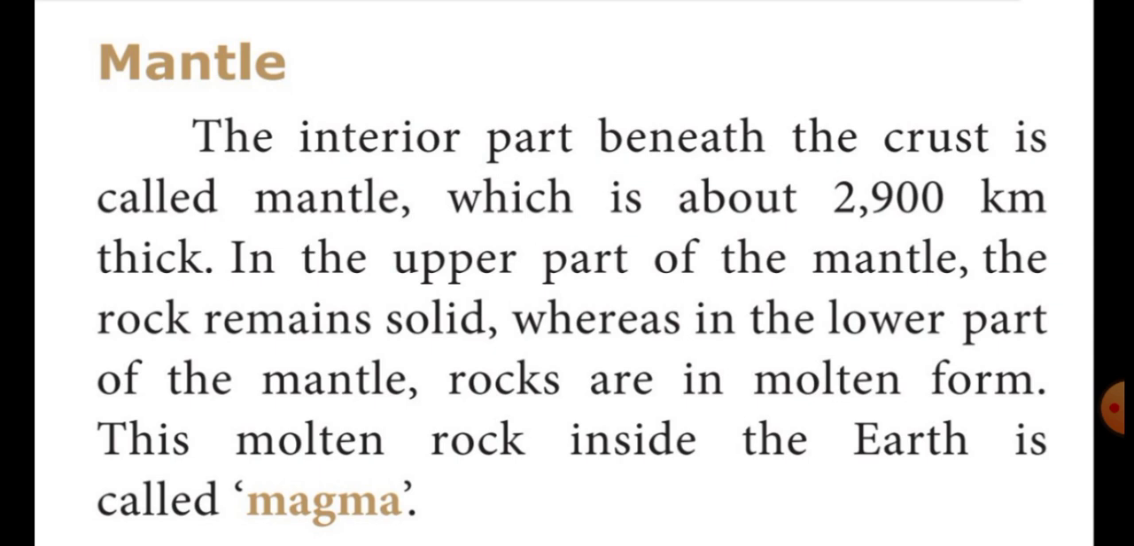Then what are the elements of mantle? Silica and magnesium. Also, in the upper part of the mantle, the rocks are solid, and in the lower part of the mantle, the rocks are in molten form. That particular molten rock inside the earth is called magma. What is magma? The lower part of the mantle, where the rocks are in molten form, that is liquid form. That molten rock inside the earth is called magma.